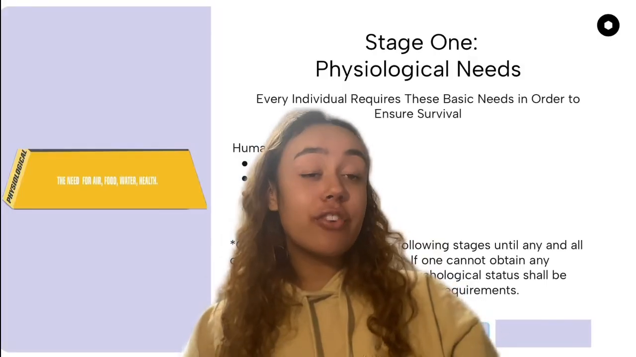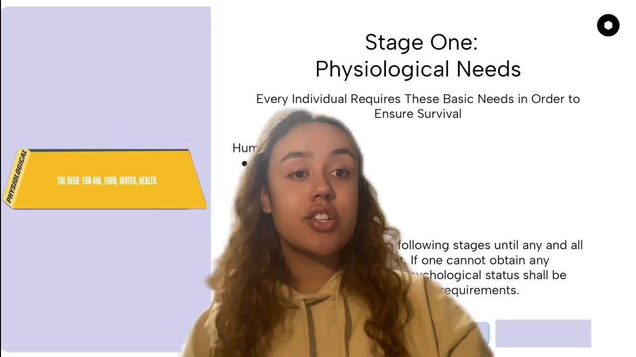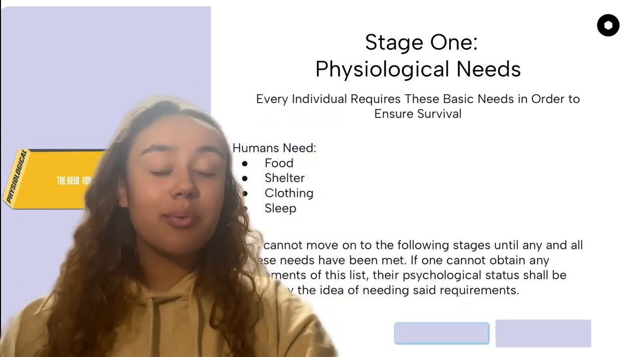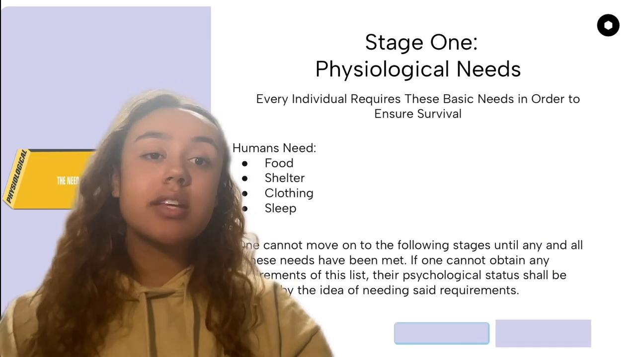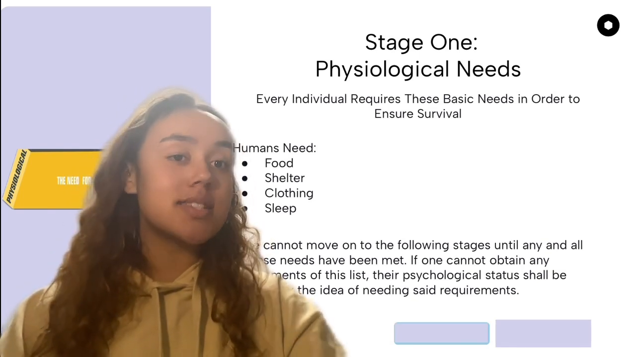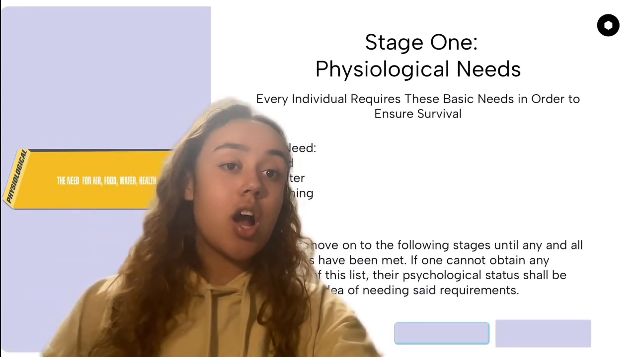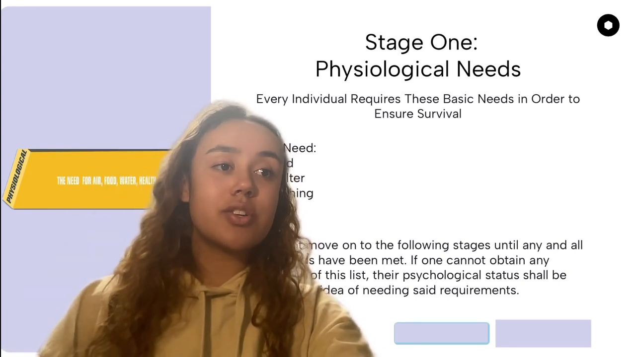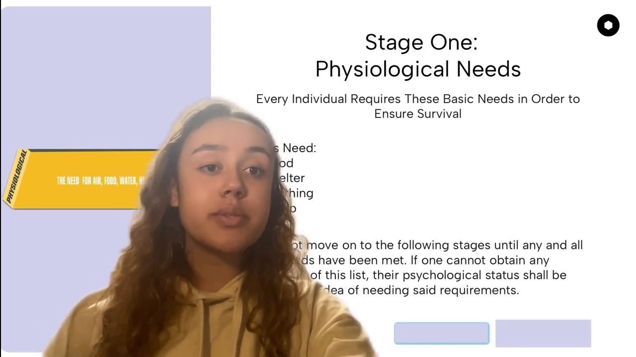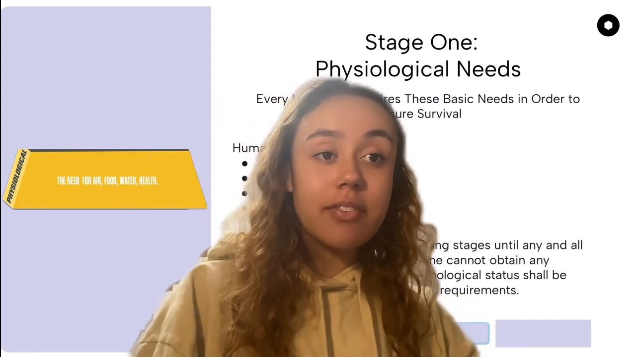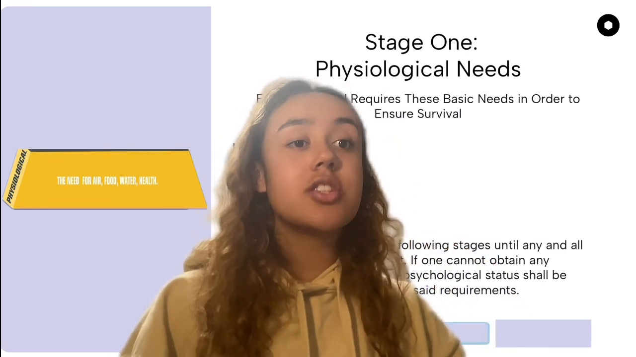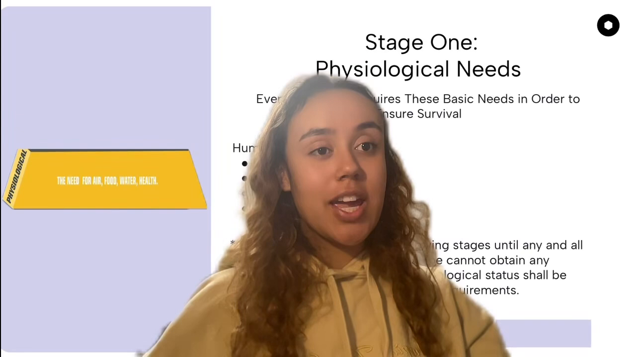The first stage is very basic, it's physiological needs, which all humans need in order to ensure survival. Humans require physical and internal safety. Some examples include food, shelter, clothing, and sleep. Humans cannot ensure physical or internal safety without any of these, and I'm sure that there's many more examples. Now, this is a hierarchy of needs because one cannot move on to the next stage unless the first stage, the bottom base, is met.